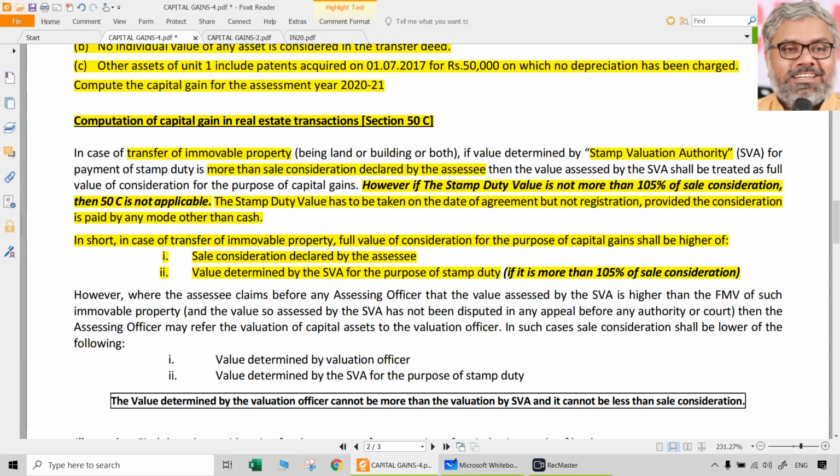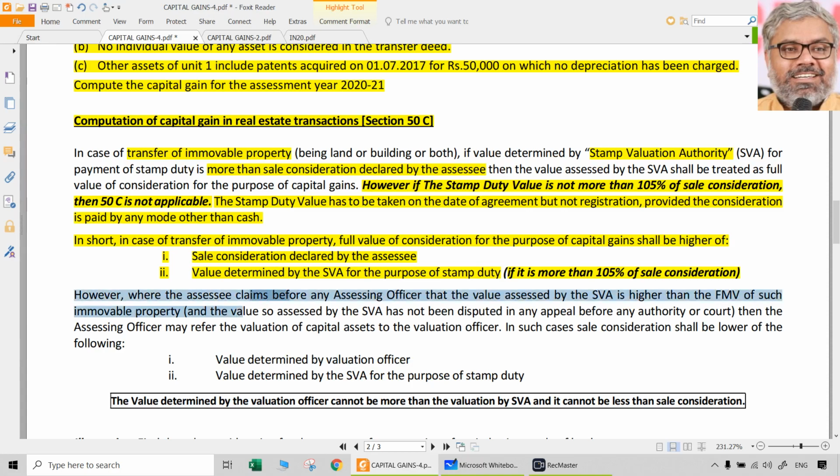But actually the SSE has genuinely sold this property at a lower value. In spite of that, because of the application of section 50C, his full value of consideration will be taken at a higher amount, which is the stamp duty valuation, which is definitely unfair. So should there be any opportunity given to the SSE so that this unfairness can be corrected? Yes. That is what is given here.